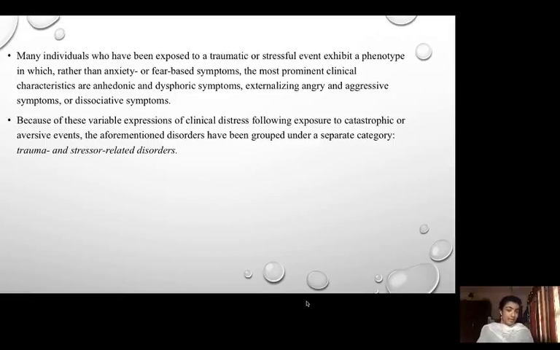Anhedonic means the inability to experience pleasure in pleasurable activities. Dysphoric symptoms mean uneasiness or generalized dissatisfaction with life. Externalizing angry and aggressive symptoms means the person will not be expressing the actual emotions. Dissociative symptoms, we will discuss in detail later, but it means a sense of detachment from one's own emotions or from oneself. Because of these variable expressions of clinical distress following exposure to a catastrophic event, all these disorders are grouped under a separate category called trauma and stressor related disorders.